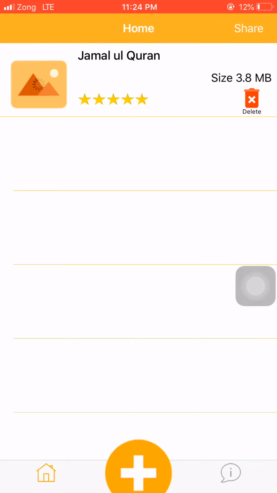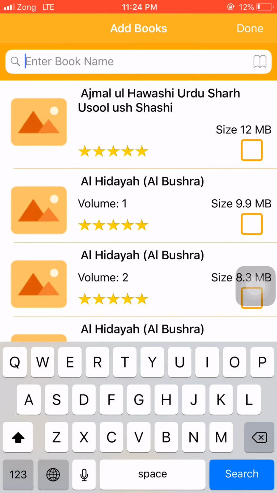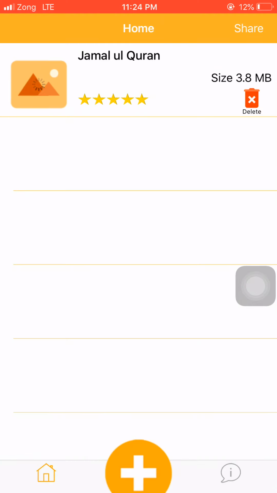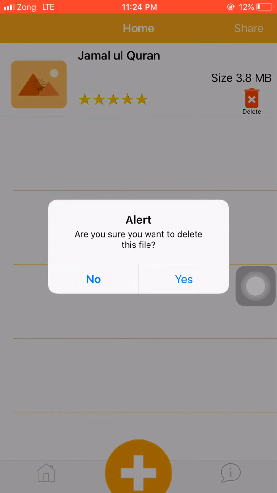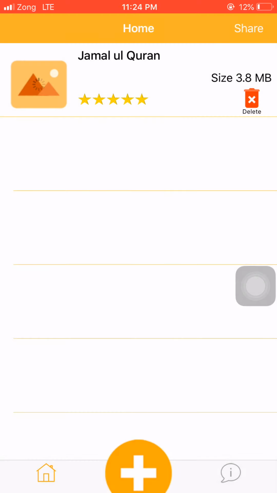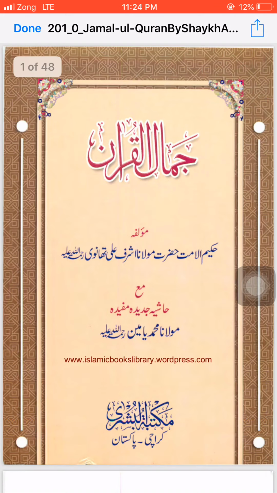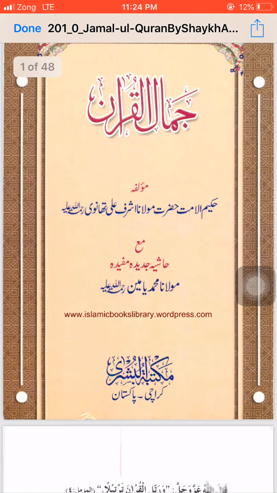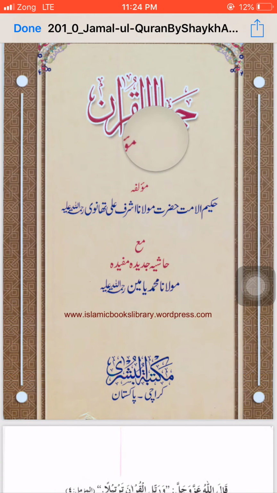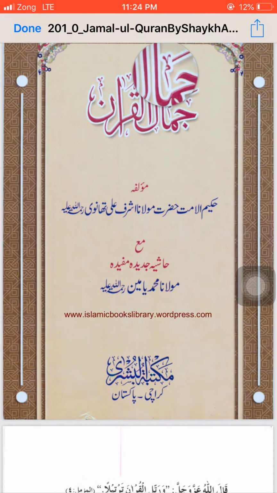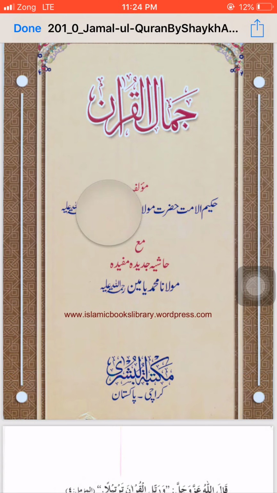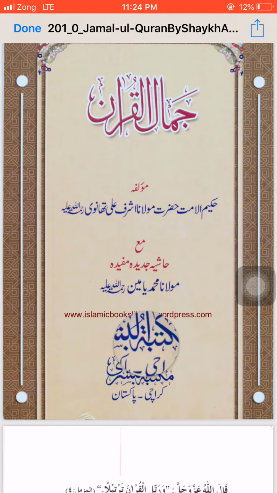As I said, you have to tap on the download button and then everything will be done. Right now the Jamal Quran is being downloaded. You can delete it by clicking on that button, but I just want to open it. So the Jamal Quran is open right now. You can zoom in and zoom out, and you can long tap on it, and then a magnifier will be shown. People who have some eyesight problem can view and check the books with this magnifier.